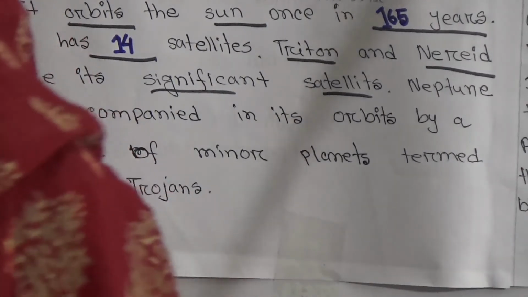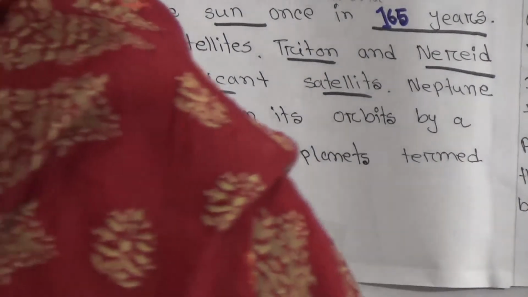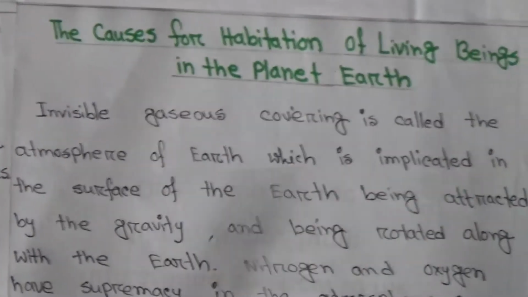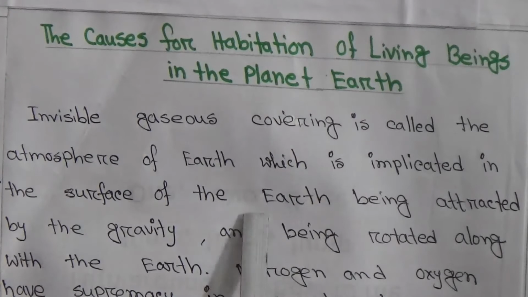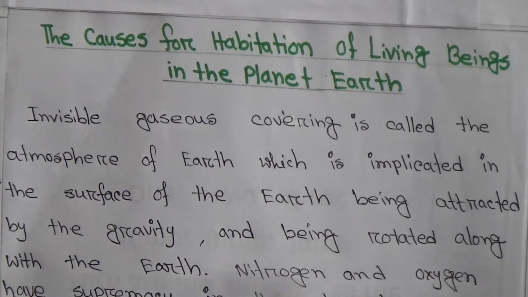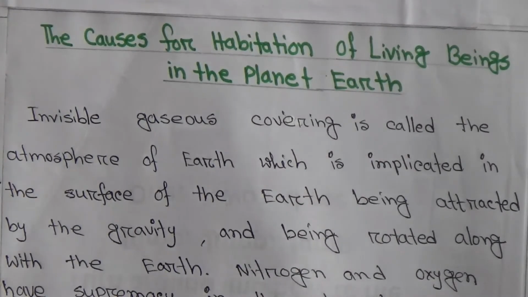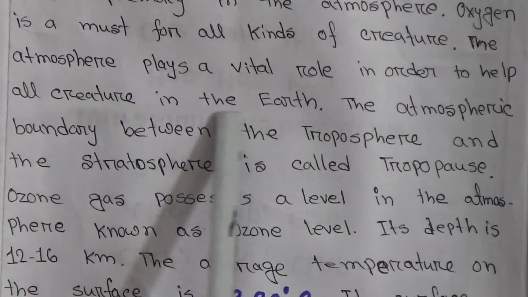Then come the causes for habitation of living beings on the planet Earth. The invisible gaseous covering is called the atmosphere of Earth, which is attracted by the gravity and rotates along with the Earth. Nitrogen and oxygen have supremacy in the atmosphere. Oxygen is a must for all kinds of creatures. The atmosphere plays a vital role in helping all creatures on the Earth.